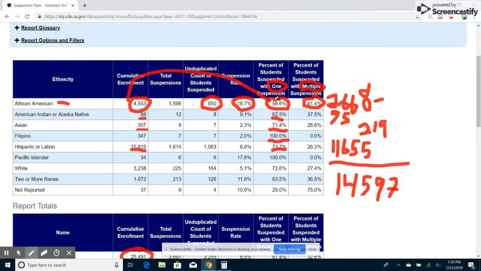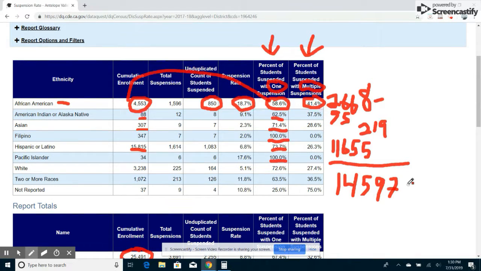She actually doesn't even get the column right. She's multiplying by this column here, but then she says that it's this column, that they were suspended more than one time. She also doesn't reference the Pacific Islanders, again, probably thrown off by this 100%, or she doesn't consider them to be people of color, not sure. But then she runs with this number.